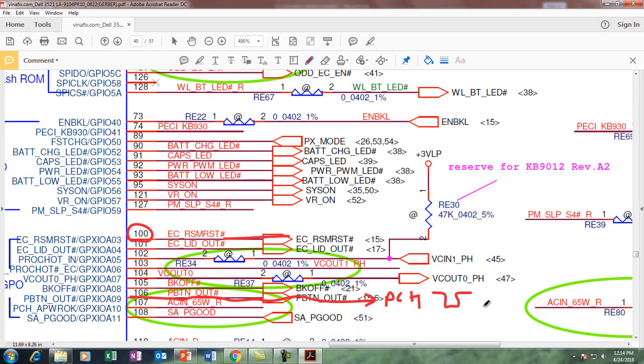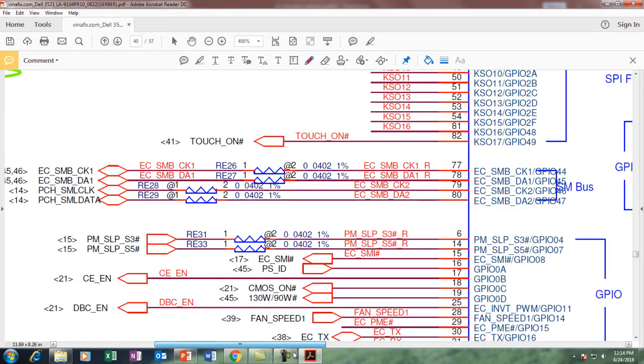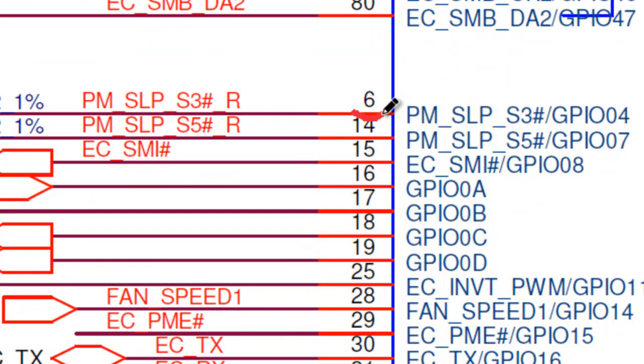Now the next thing is that both these signals are given to the PCH. Now it is time for the PCH to work. Now the PCH has to respond. Now which signals do we have to check? These signals are SLP S3 and SLP S4. You can see on pin number 6, it's called PM SLP S3.